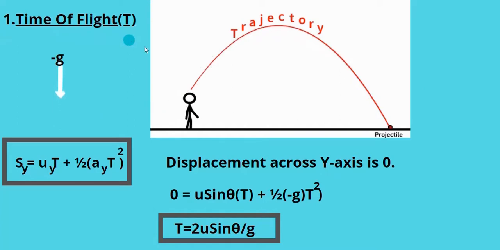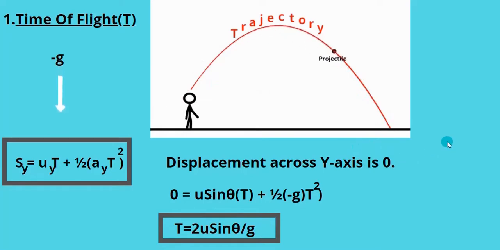Time of flight: the total time taken by the ball to reach the other end is known as the total time of flight. Here you have to notice one point. The ball comes to the ground after its motion, that means the vertical displacement of the ball is 0, that is in the y direction. So you have to take sy as 0 and uy as u sin theta, and find the t value. The acceleration should be taken downward, that is minus g. By substituting we get time of flight t is equal to 2u sin theta by g. So this is the total time taken by the ball to reach its final end.